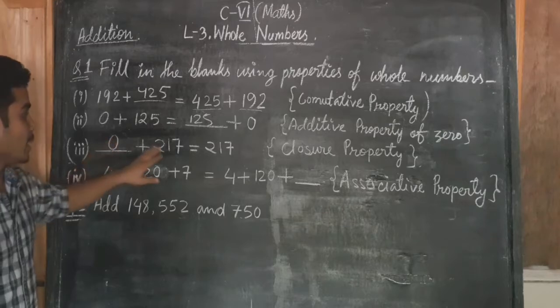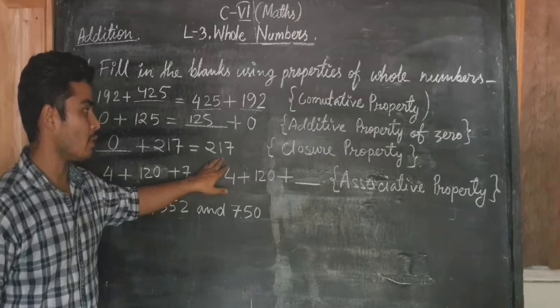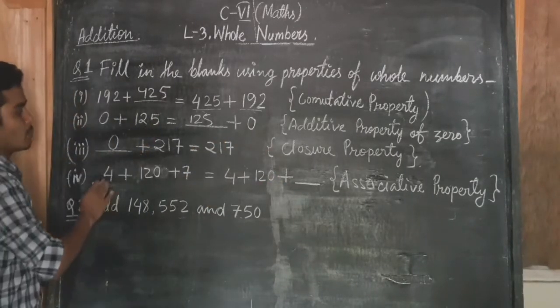If I add any two whole numbers, then the result will again be a whole number. This property of whole numbers is called closure property. Now let us move to the next question.